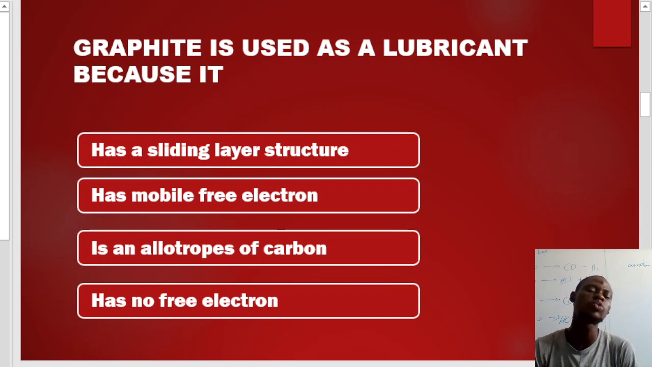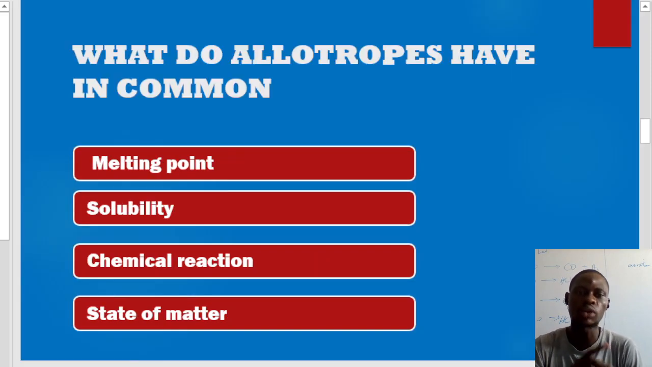Now let's move on to question 3. This is another question that is here. It said, what do allotropes have in common? You see, many students on seeing this tend to fail this question. How do they fail it? If you check here, we have the melting point, solubility, chemical reactions, state of matter. Among the 4 options given to you here, 3 of the options are physical properties of allotropes.